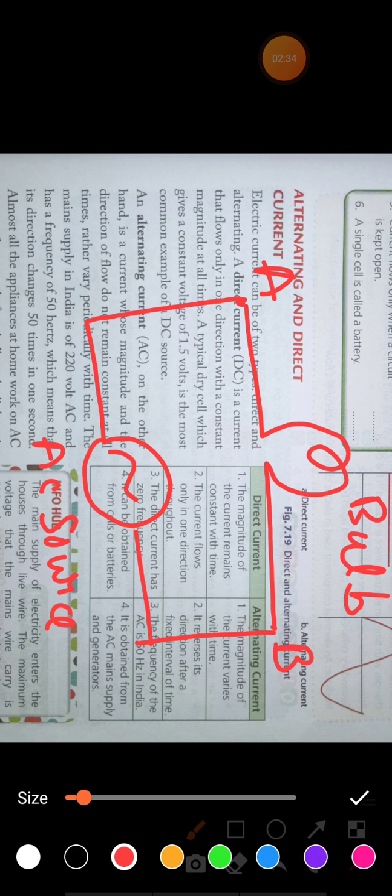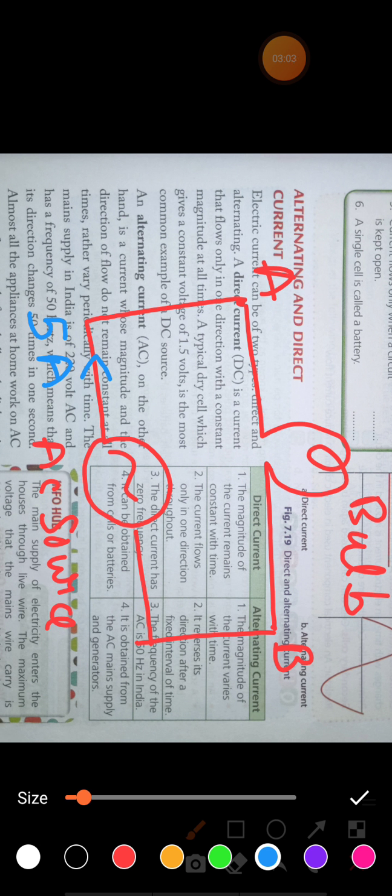Now for example, suppose 5 ampere current is flowing in this circuit. Now this current will not remain constant. If 5 ampere current is flowing, then after 1 second the value of current will be 4 ampere. Then after 1 more second the value of current will be 3 ampere. Then again after 1 second it will be 2 ampere, 1 ampere, and ultimately it will become 0 ampere.